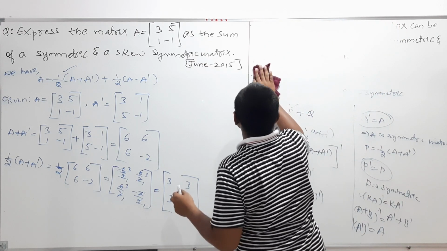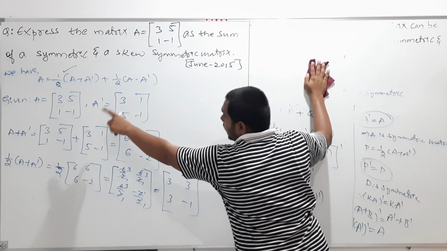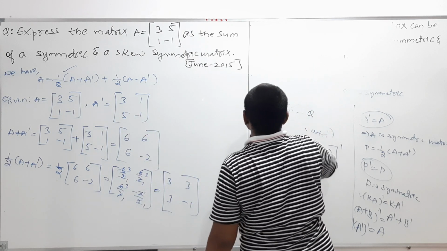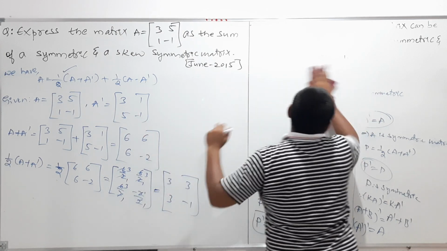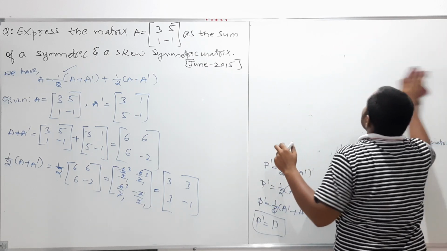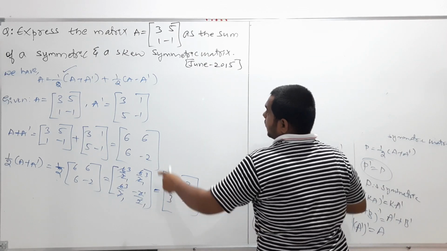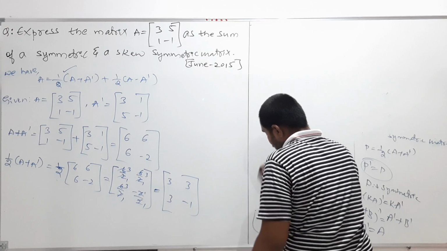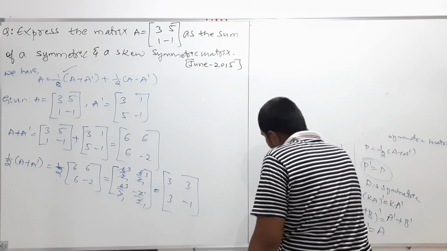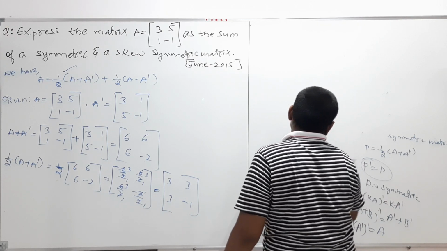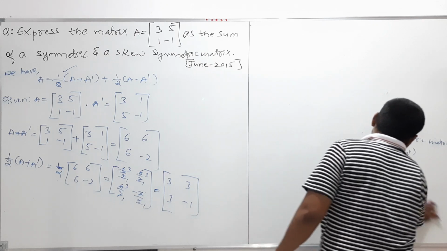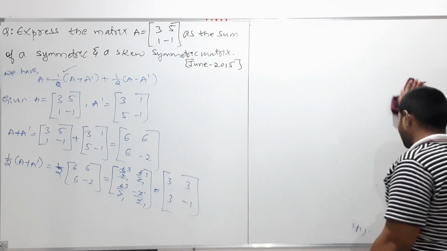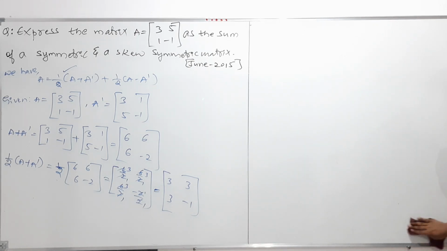So already we calculated the matrix A as well as A transpose. Now my job is to find out A minus A dash. That is nothing but from the matrix A, I should subtract the transpose of matrix A. Clear? Please note it down, pause the video.